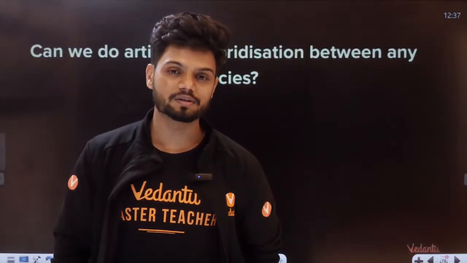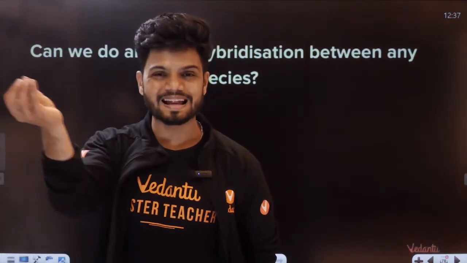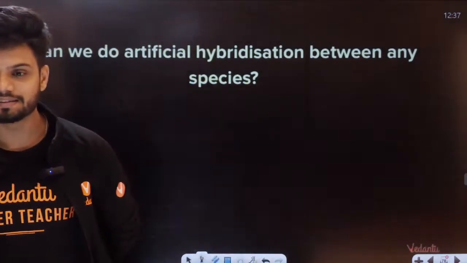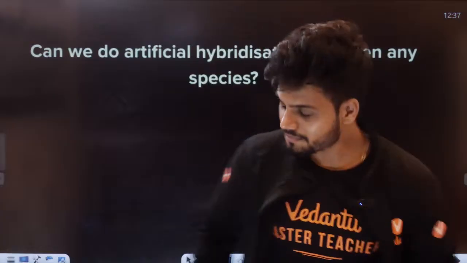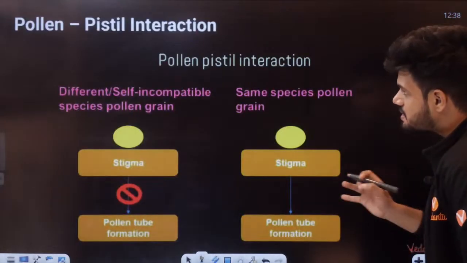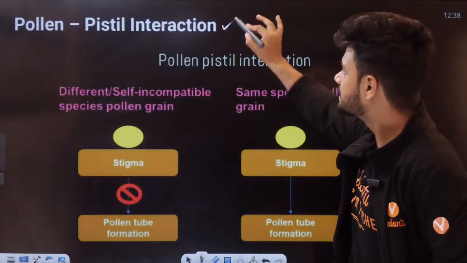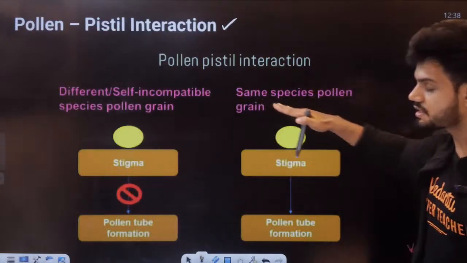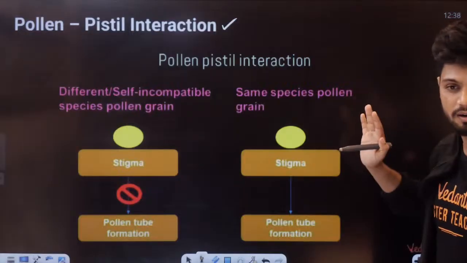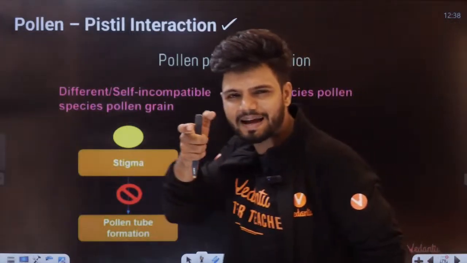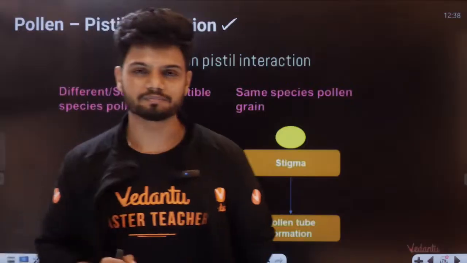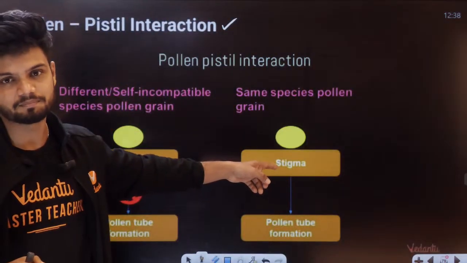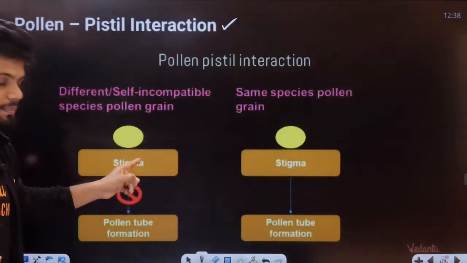The reason is that every single time a pollen grain lands on the stigma, it has to write a test there. What is the test here? The test is called pollen pistil interaction. For example, this pollen grain is coming here, on the stigma. Now it has to exchange some dialogue. This pollen grain will say, please let me go inside. This other pollen grain also will say, please let me go inside.